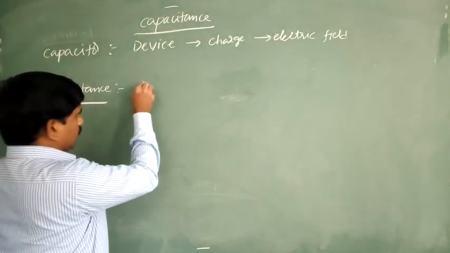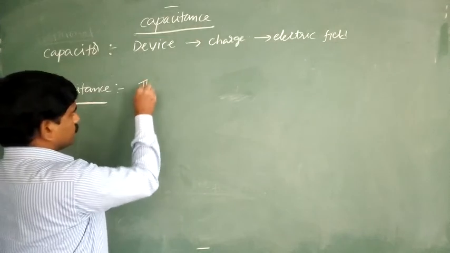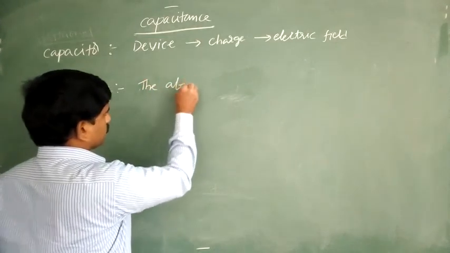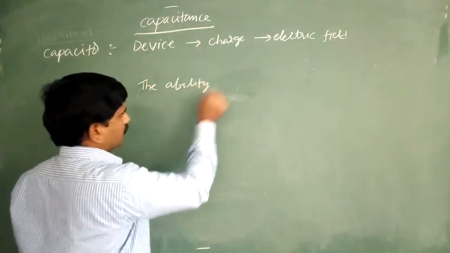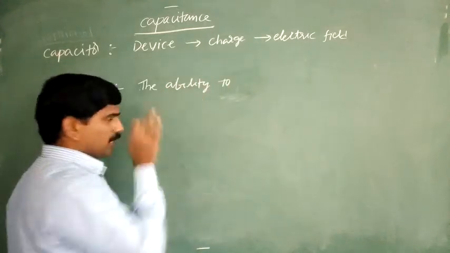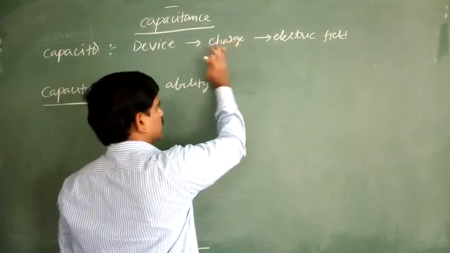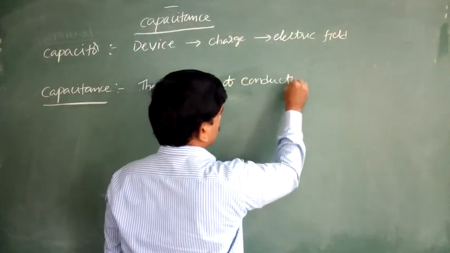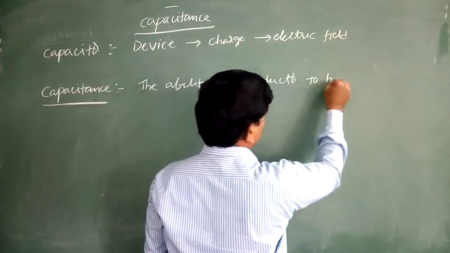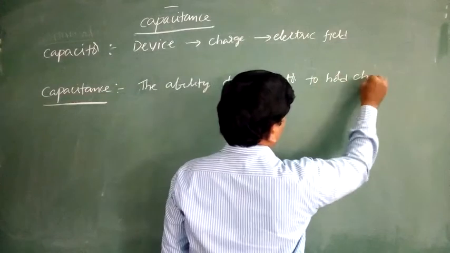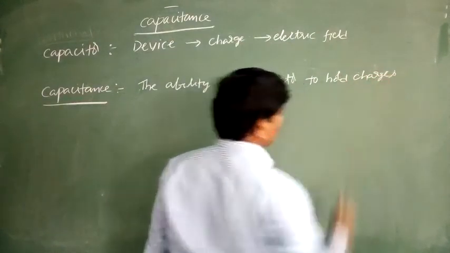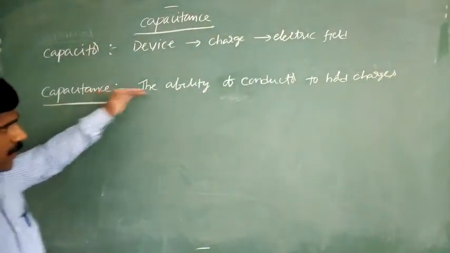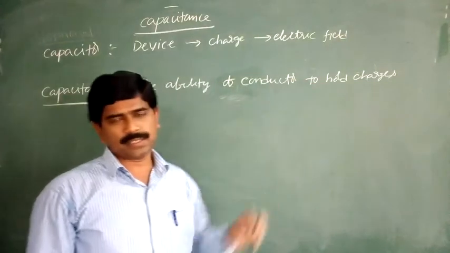In the similar manner, capacitance is the ability of the conductor to hold charges.